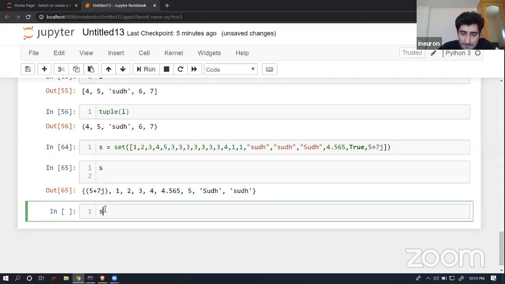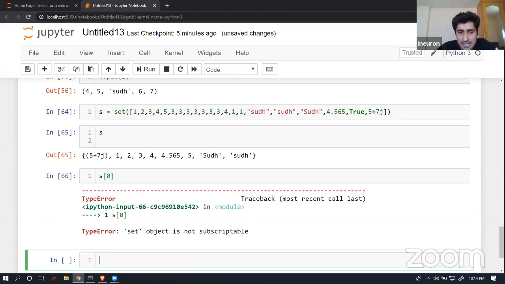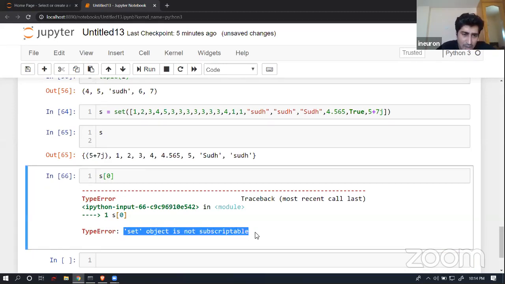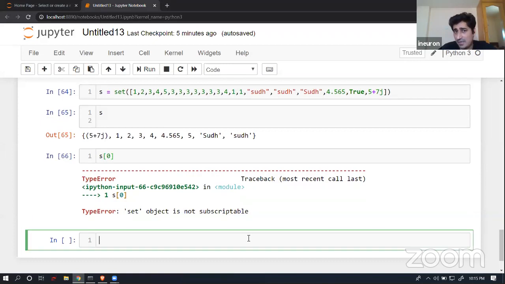Now, one more thing. Let's suppose I wanted to access data index wise from a set. Let's see whether I will be able to access it or not. So set of 0, I'm trying to access in this particular case. And here it is telling me that set object is not subscriptable. So I'm not able to subscript this element which is available at the 0th index in a set. So this is something which I'm not able to achieve in this particular case.